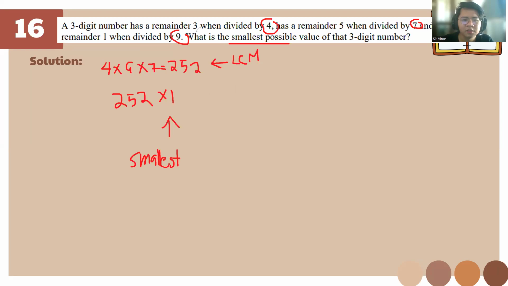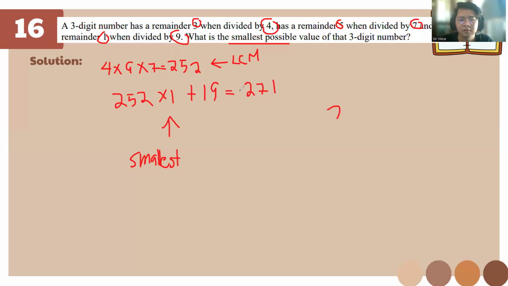And now we'll just have to get the remainder of 3, 5, and 1. So if we get that one, 19. So we'll have to add 19. Okay, so we'll have 271.